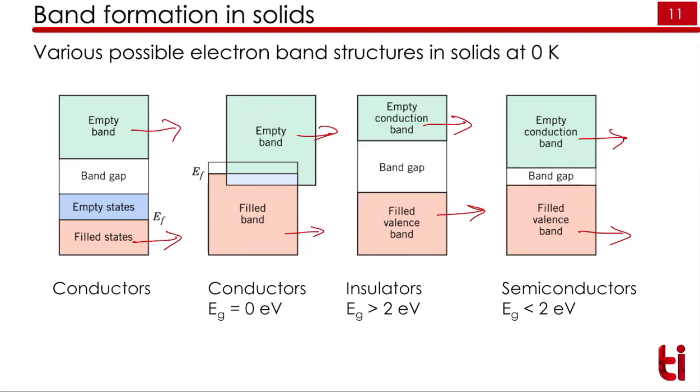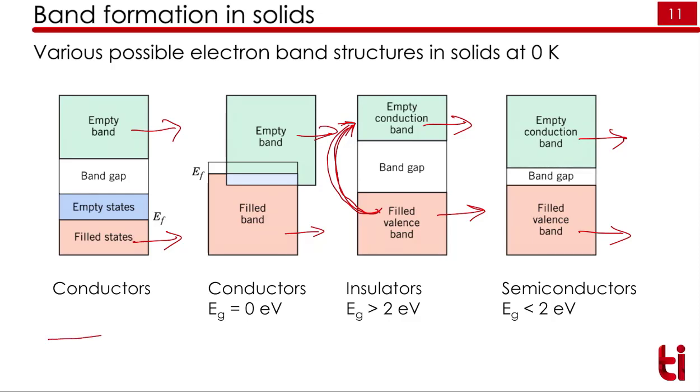For conduction, the electron has to go from the valence band to the conduction band, and only then does conduction take place. The meaning is that the electron should acquire sufficient energy, because these bands are classified based on energy only. So they should acquire sufficient energy, and only then can they take part in the conduction process.